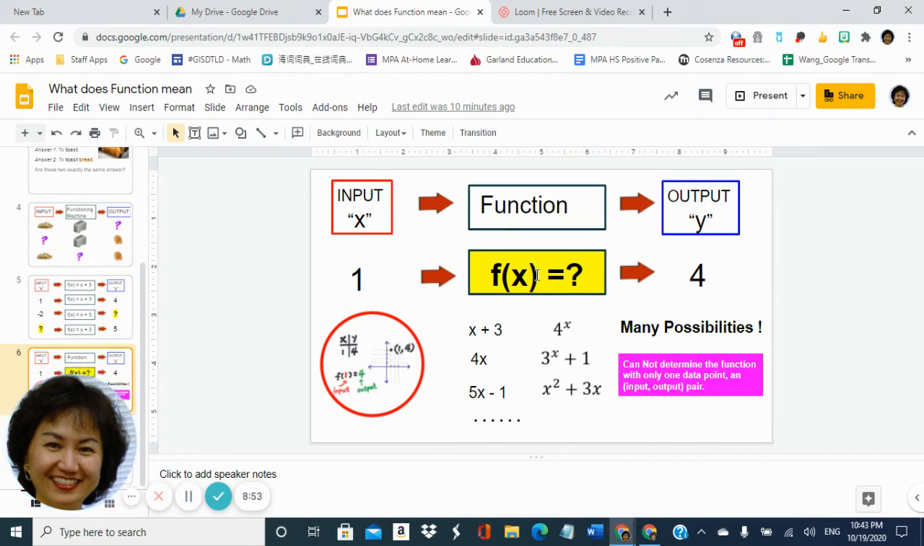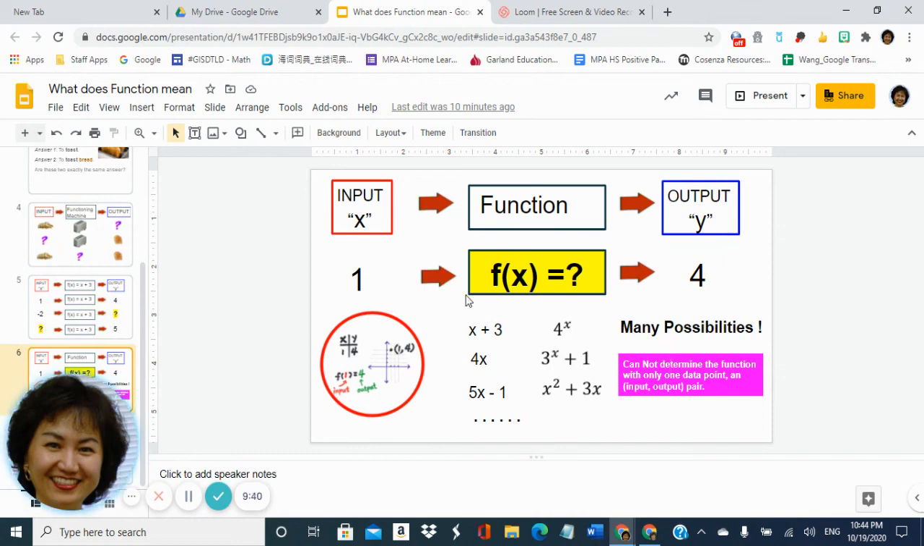Also, it might be 5x minus 1. That means you send in 1, 1 will be multiplied by 5, then take another 1 away, you still get 4. Or it might be 4 to the power x, and when the power is 1, you get 4 out. Or it might be 3 to the power x, when the power is 1, then plus 1 again, you also get 4. Or x squared plus 3x. For this one, if you plug in x as 1, you also get 4. You can see many possible choices. There are too many possibilities here.